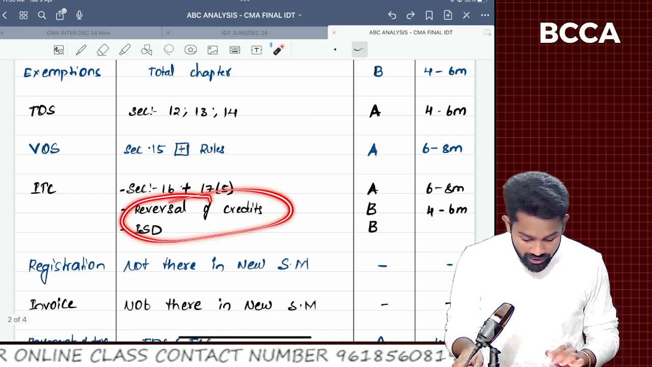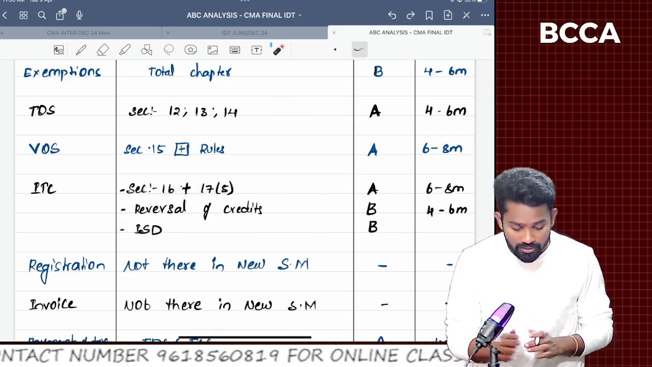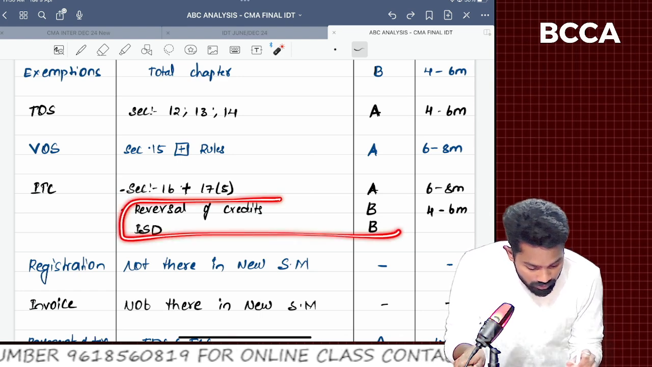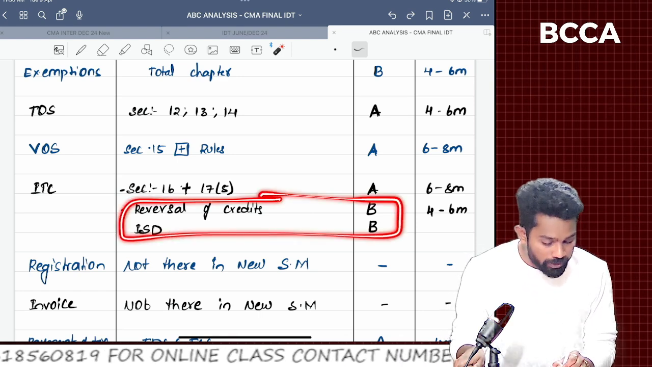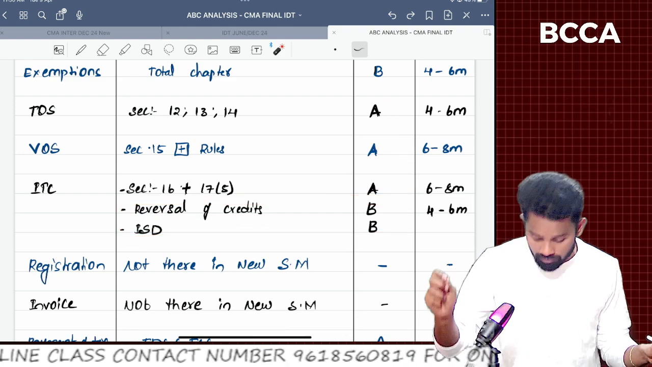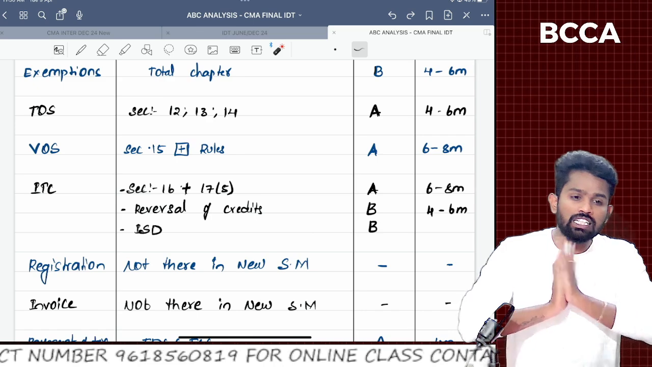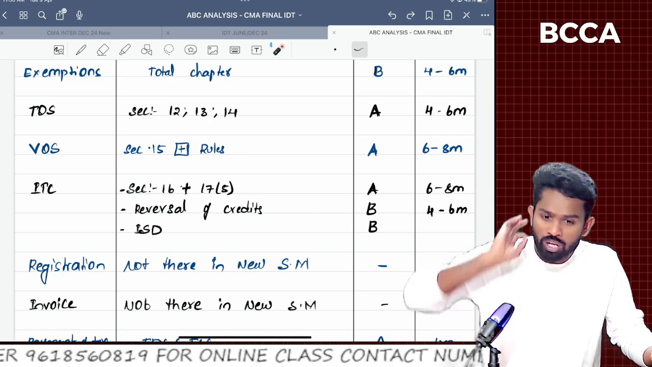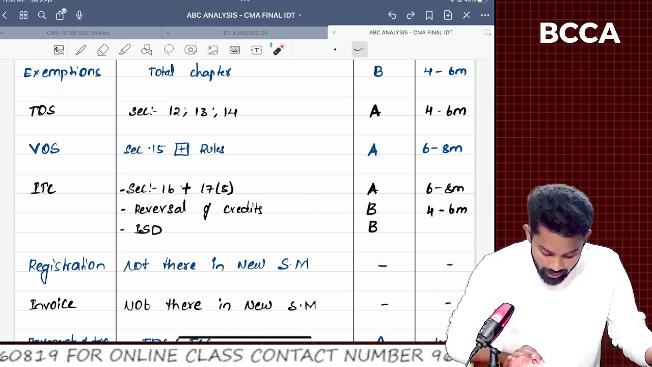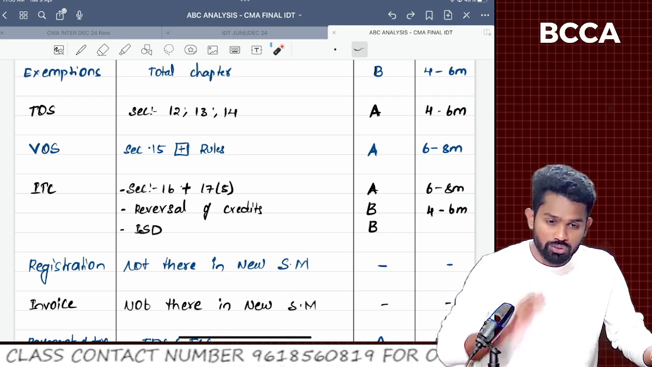Reversal of credits, ISD. So these chapters, sir: time of supply, value of supply, ITC. Even in ITC I have given some topics as B category. So the A category chapters, which are marked from time of supply, value of supply and the concepts from ITC, you should revise at least 5 times before the exam, sir. You have no luxury of making mistakes from these chapters, sir. Please mark my words, you should prepare these chapters thoroughly.